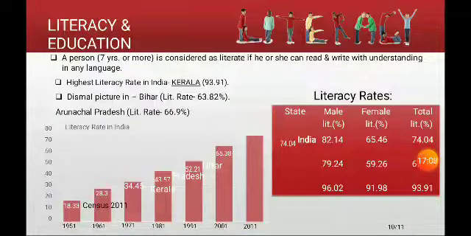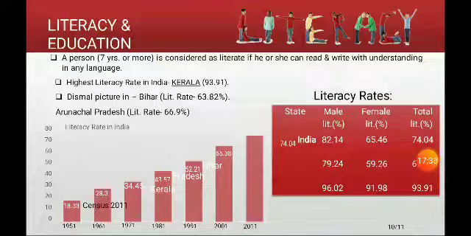The next indicator is what we call the literacy rate. What do you mean by literacy? When will we say that a person is literate? A person is deemed literate if he or she can read and write with understanding in any language. Any language, if she can read and write, then only we call that person literate. If the person can read only, then it is not considered the definition of literate.